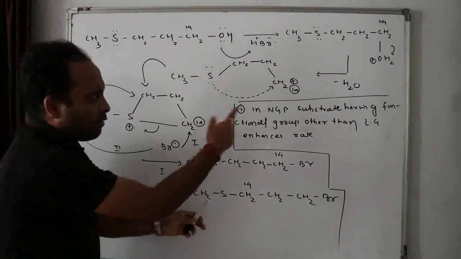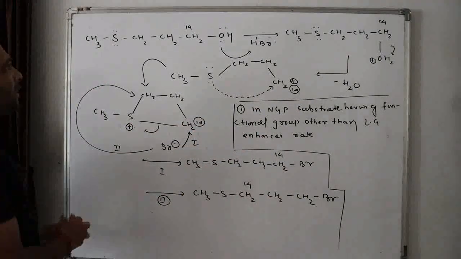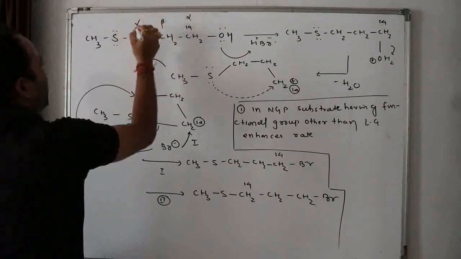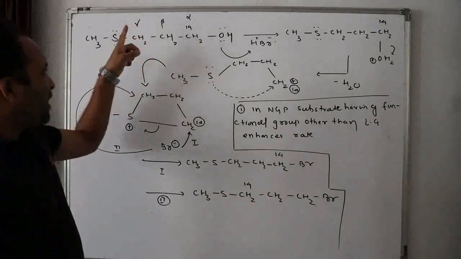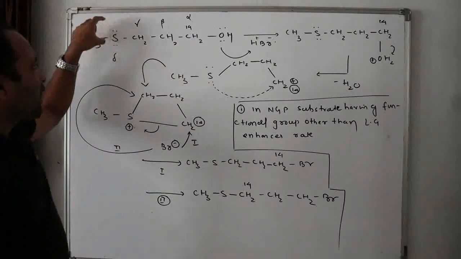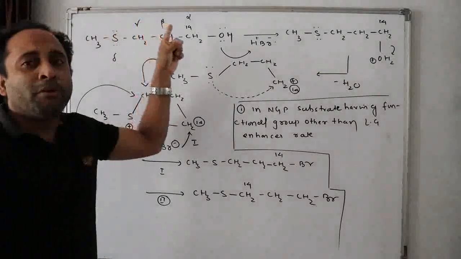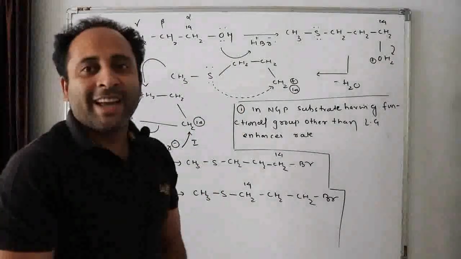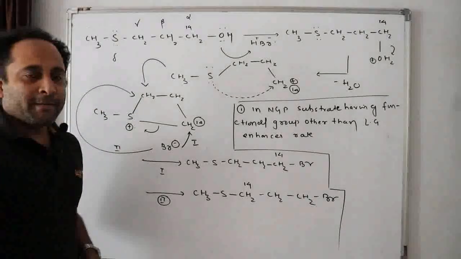Second, before writing I'll tell you here and then we'll go for writing. Second thing, did you find one thing? That this is alpha, this is beta, this is gamma, this is delta. If beta position, gamma position or delta position is having groups which are having electron pair with it, which are not participating in bonding, then they enhance the rate of reaction or they participate in NGP. Easy. They participate in NGP.